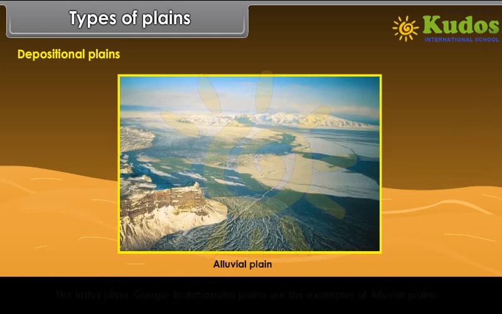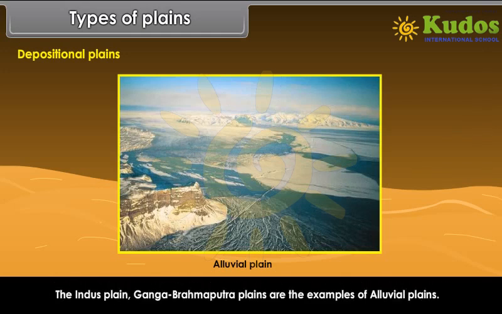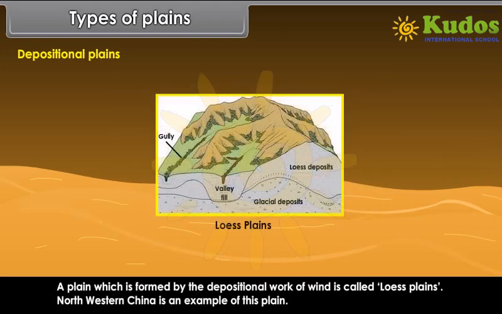The Indus plain and Ganga-Brahmaputra plains are examples of alluvial plains. A plain which is formed by the depositional work of wind is called Loess plain. Northwestern China is an example of this plain.